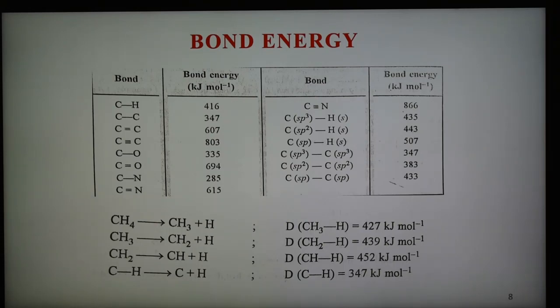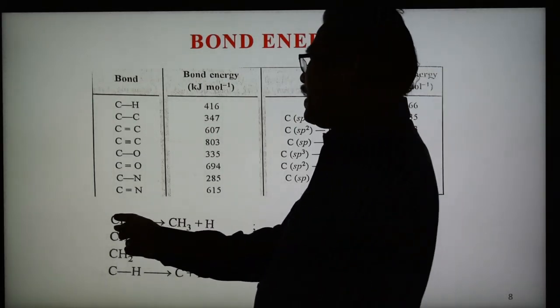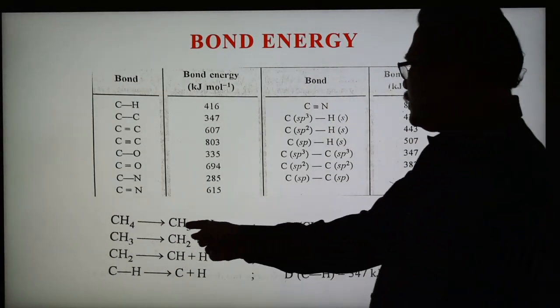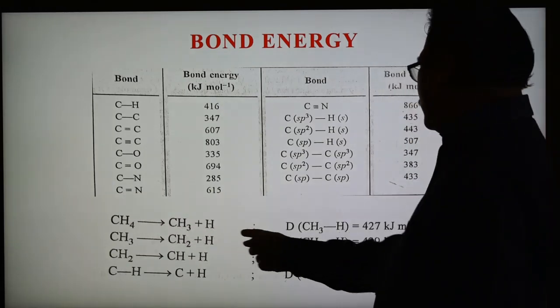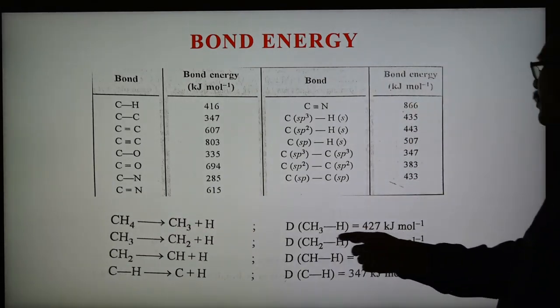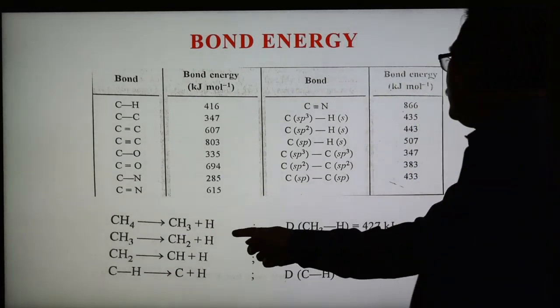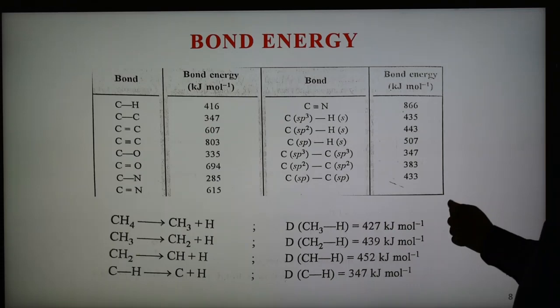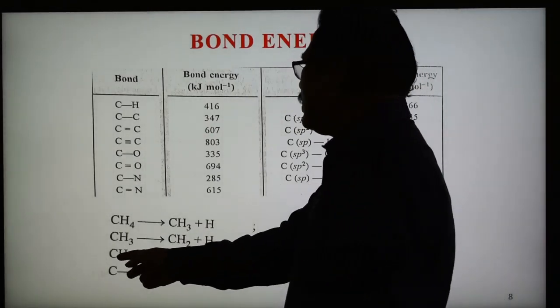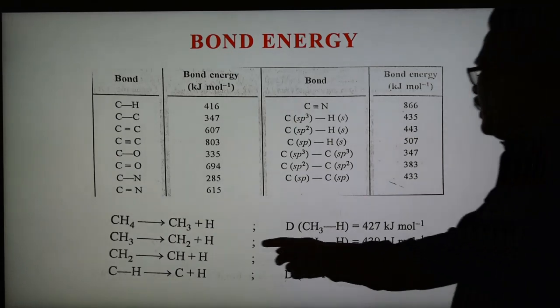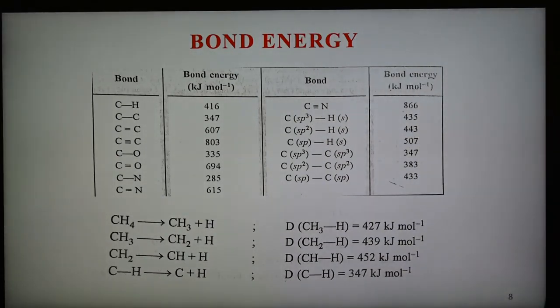Here it is shown. If we take the example of methane, each time we have to break a C-H bond. When one C-H bond is broken, we get CH3 and H, and the dissociation energy is 427. When another C-H bond from CH3 is broken, we get CH2 and H, and 439 is the energy required. Then we take CH2 and break the third C-H bond, and finally the last C-H is left, and the energy required to break this bond is 347 kilojoules per mole. So for the 4 different C-H bonds, the first, second, third and fourth energies required are different.